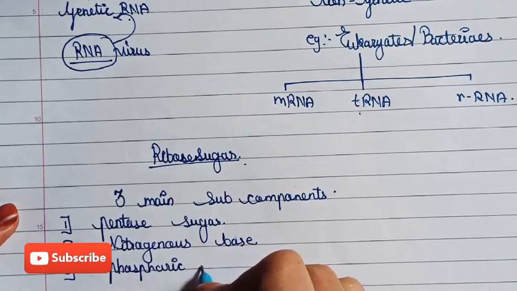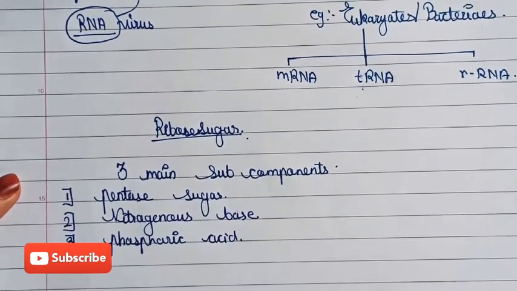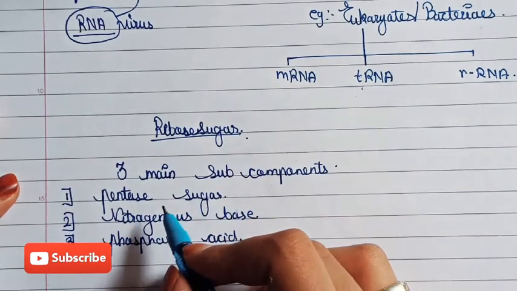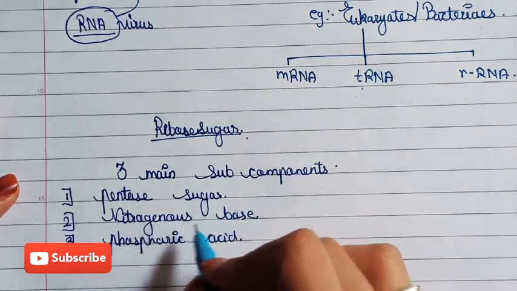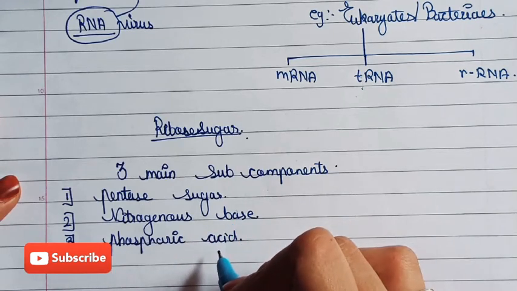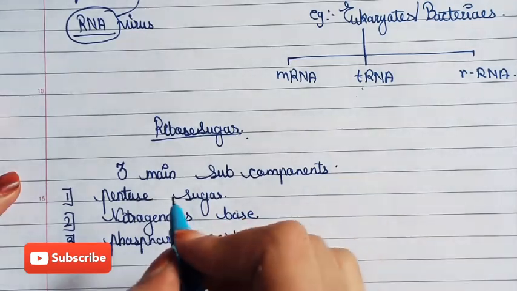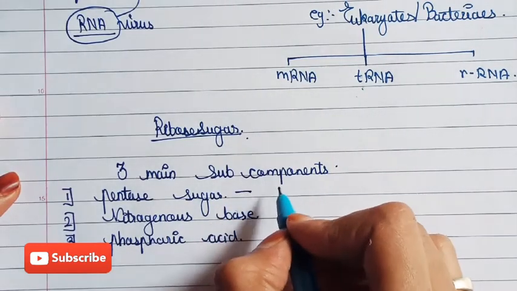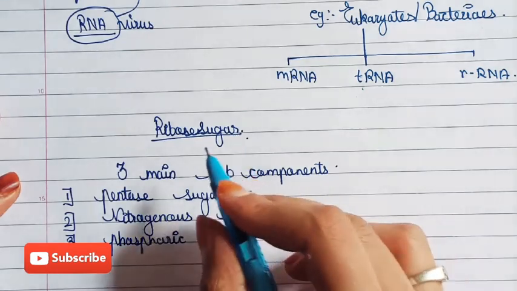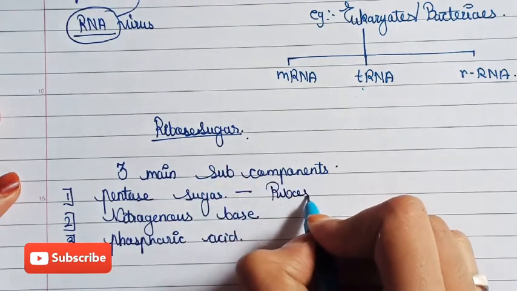Now, DNA also has these three main components: pentose sugar, nitrogenous base, phosphoric acid. But what is the main difference between RNA and DNA? If we talk about pentose sugar, DNA consists of deoxyribose sugar and RNA consists of ribose sugar.